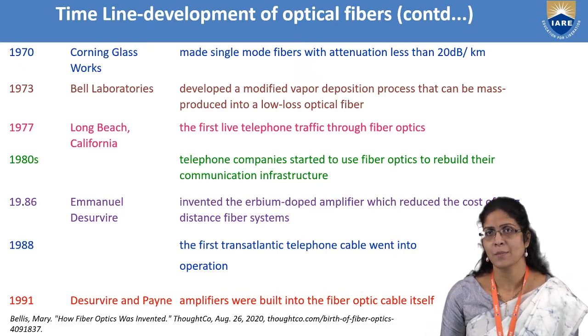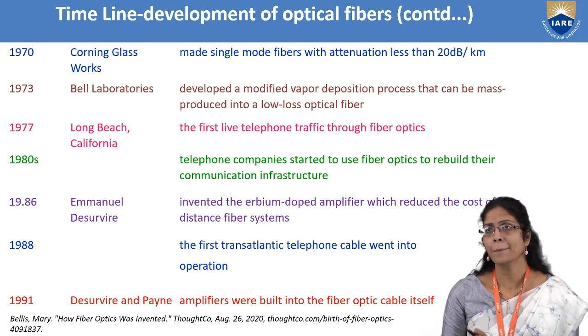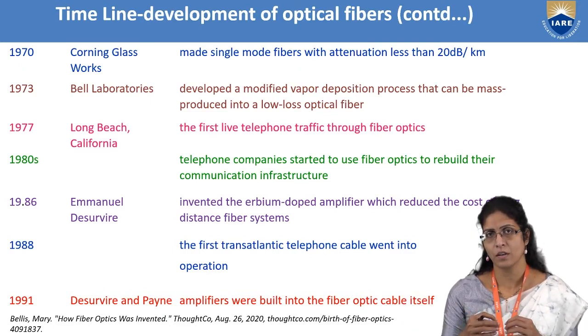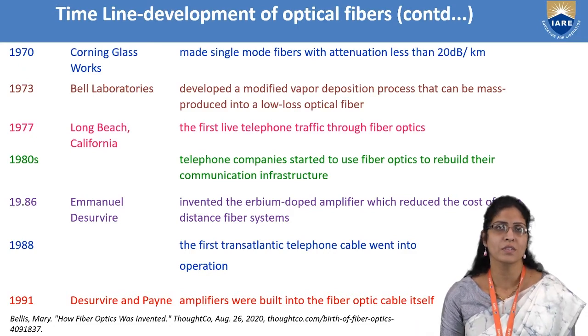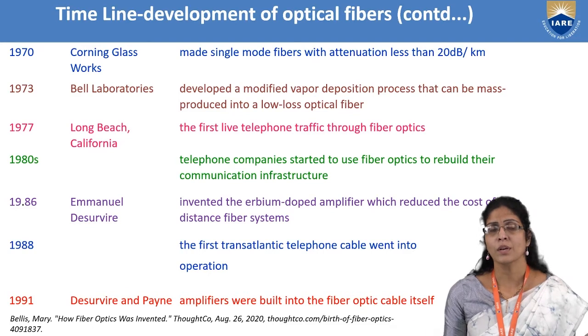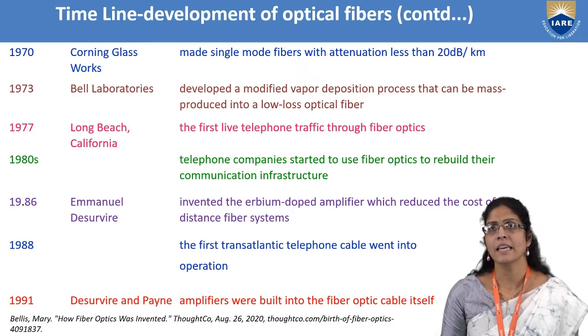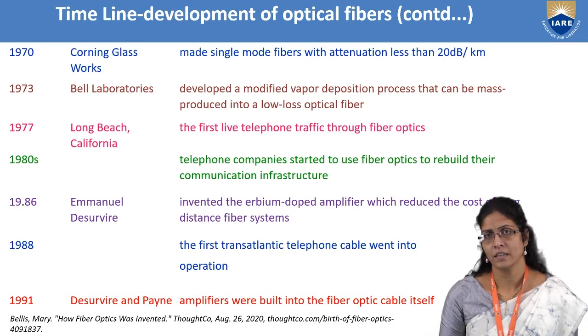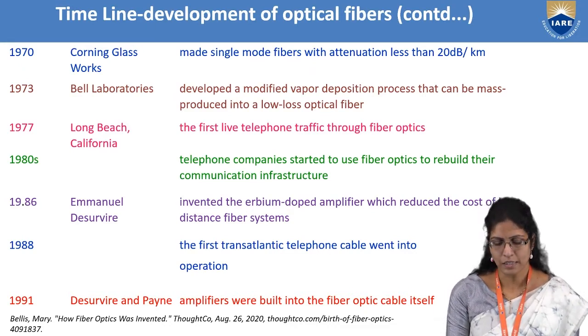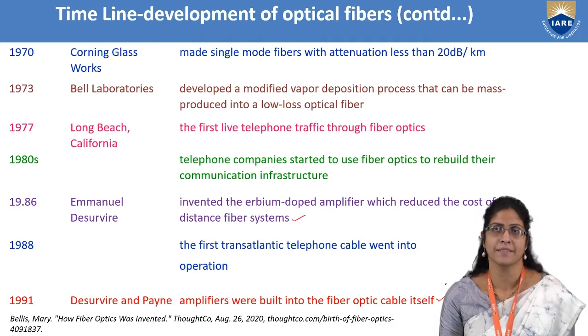And in 1986, Emmanuel Desurvire invented the amplifier. His aim was to reduce the cost, because in order to transmit over several kilometers of distance, they had to use long optical fibers. So in order to use less optical fiber with a more amplified signal, he invented the erbium doped amplifier. And it didn't take several years, less than 10 years, they were able to install this amplifier into the fiber optic cable itself. So here it is the system, whereas here it is the cable itself.